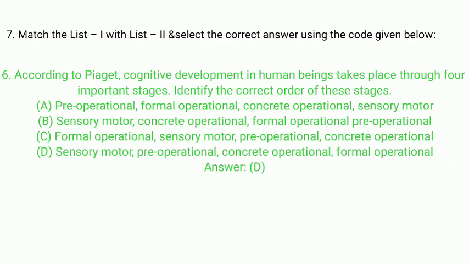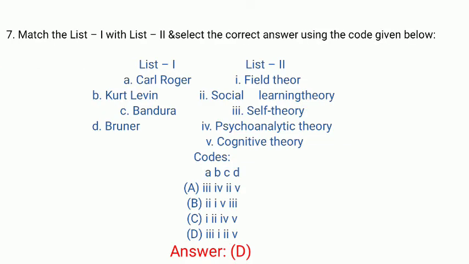Let's see the next question, that is question number 7. Match the list 1 with list 2 and select the correct answer using the codes given below. A is linked with 3, self theory, Carl Rogers. B, Kurt Lewin. Kurt Lewin is linked with field theory. Bandura is linked with 2, social learning theory. And D, Bruner is linked with cognitive theory. So the right answer is D, 3, 1, 2, 5. This is also a repeated question, and this question has been asked many times in UGC NET education.